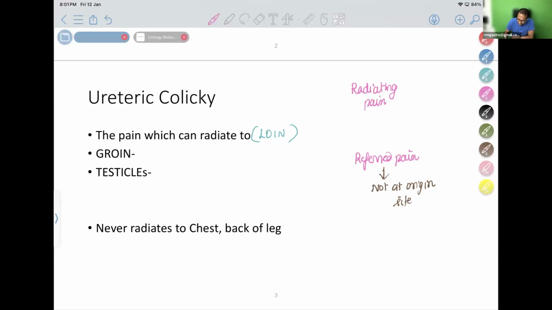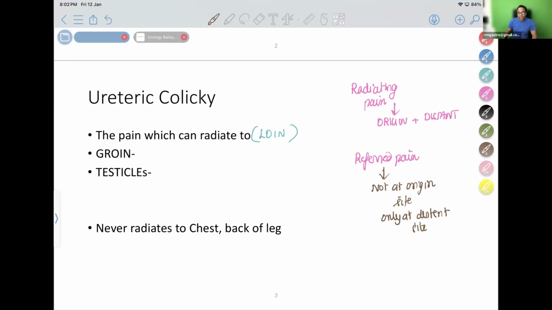But radiating pain is a pain seen at origin and also the pain is seen at a distant site. Very interesting definition. So radiating pain is seen at the origin as well as in the distant site, whereas referred pain is not at the origin site, only at the distant site. Okay, only at the distant site you have pain is known as referred pain.